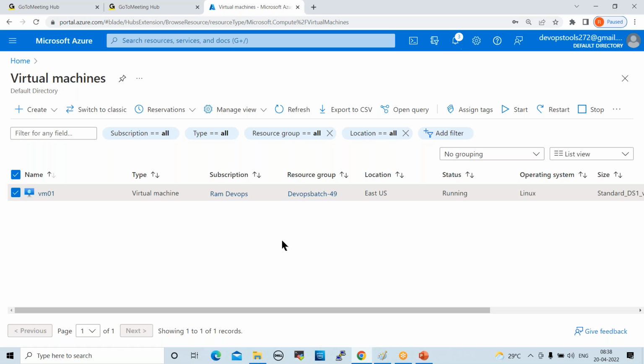Whichever we create, like VNet or subnet, all of those come under this network. In this custom network, whatever resources we created are under the custom network. In real-time projects, we don't use default networks. We always use custom networks. In the custom networks, we configure the servers because we have to provide security in real-time projects.